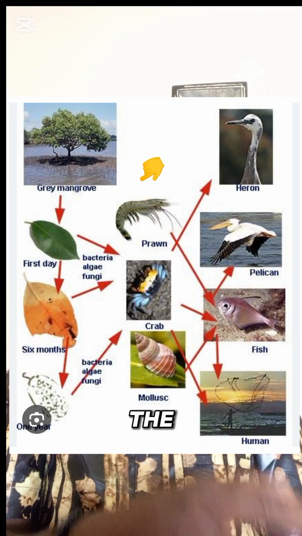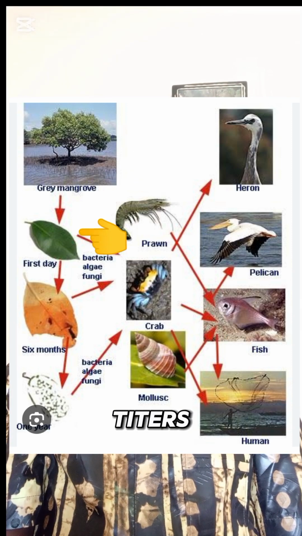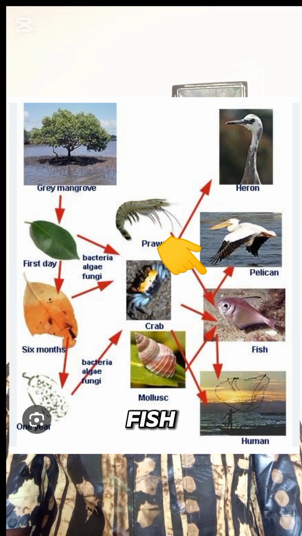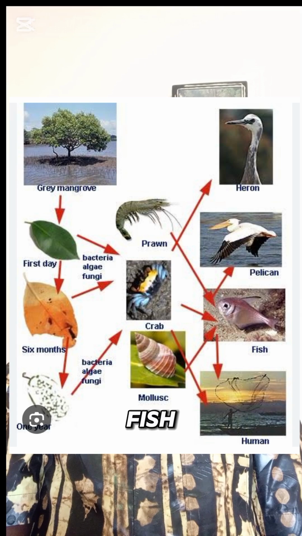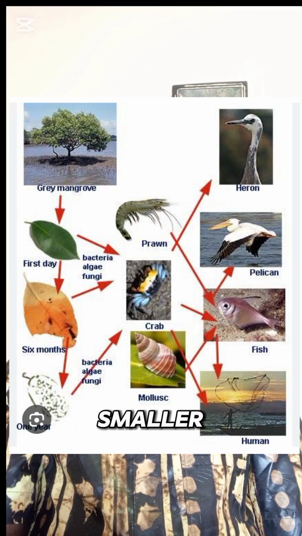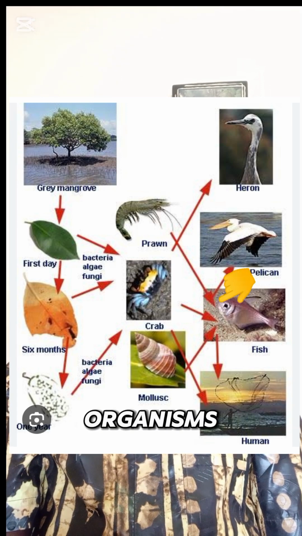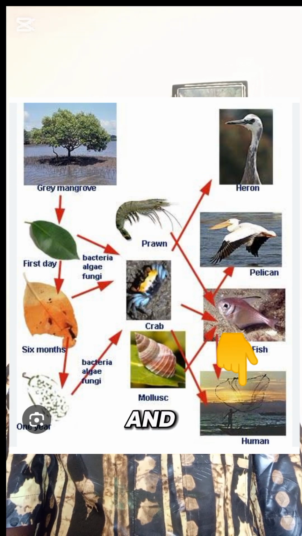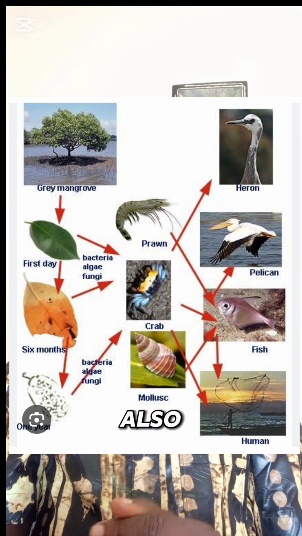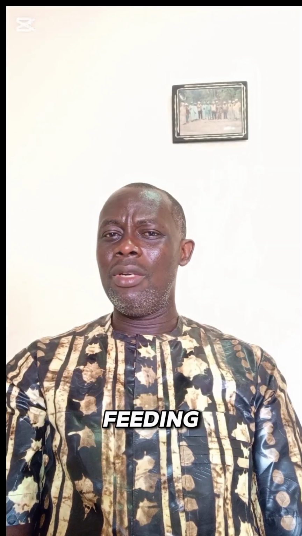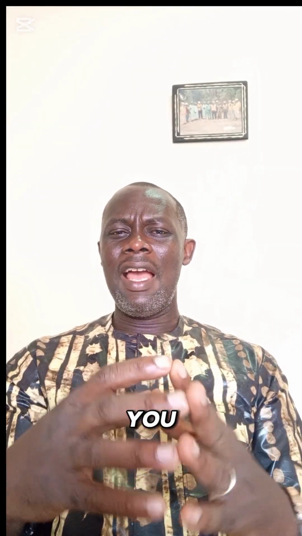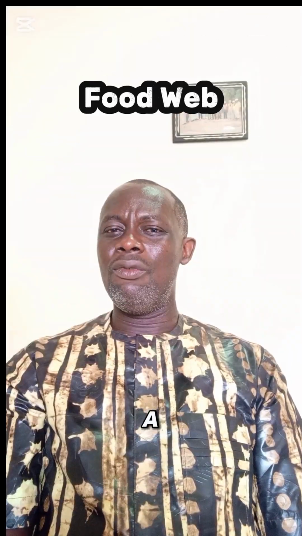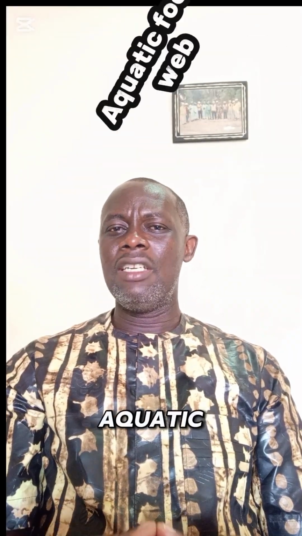The same thing, the shrimps feed on the mangrove detritus, and they are in turn being fed on by fish, and then the smaller fish are being fed on by larger fish. Okay, now the same smaller fish can be fed on by other organisms, including crabs like the blue crab, Callinectes amnicola. Okay, that also forms a complex feeding relationship. So when you have a complex feeding relationship in an ecosystem, it is said to be a food web. So that's an aquatic food web.